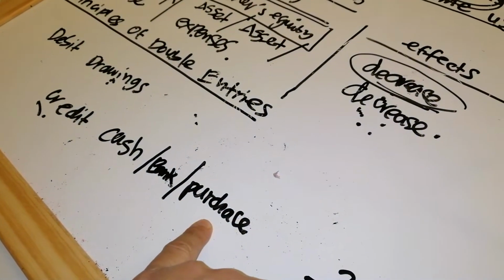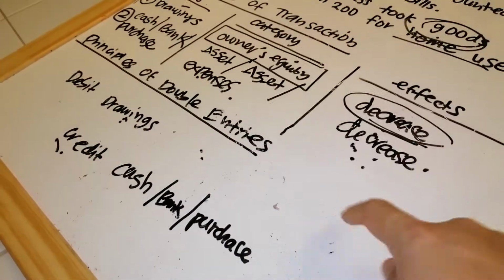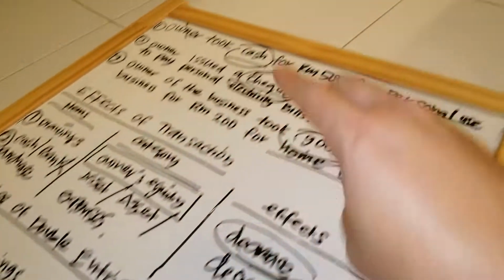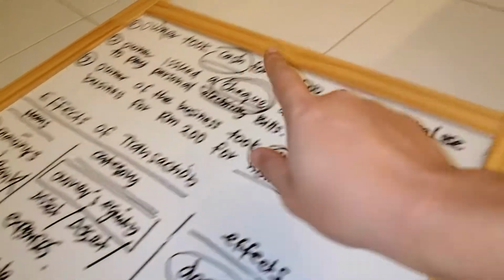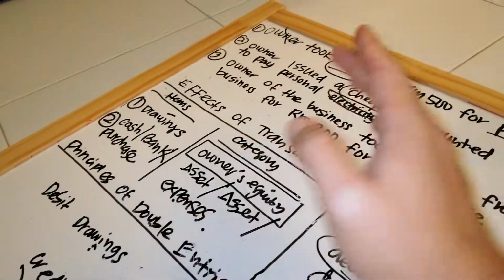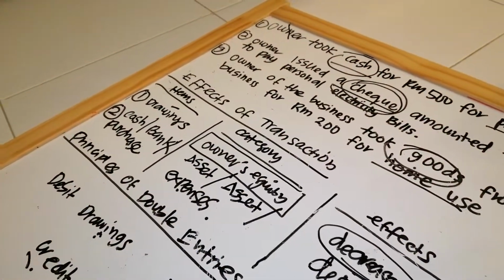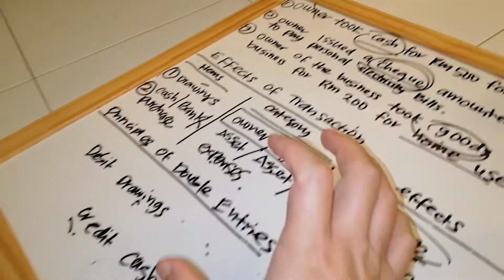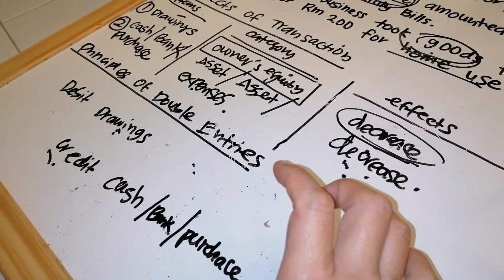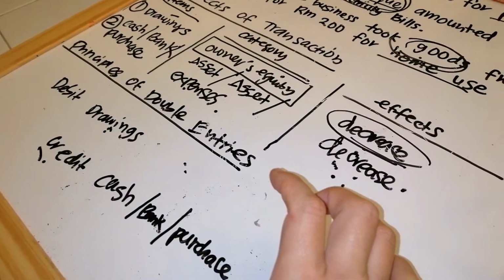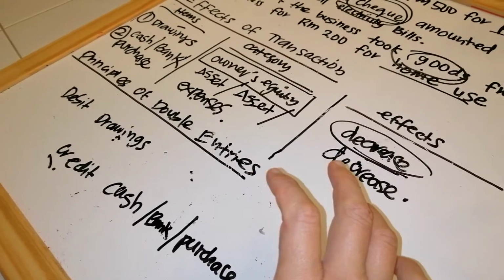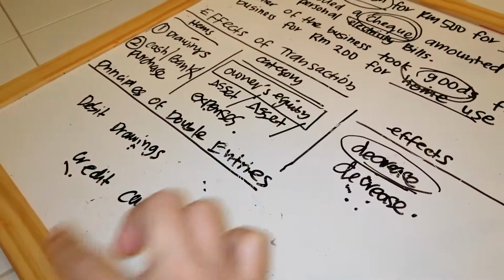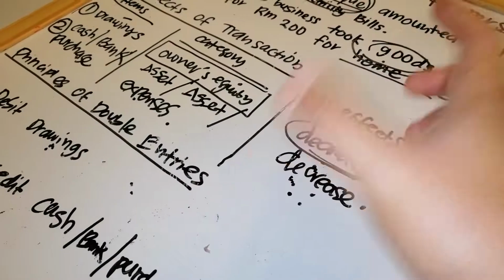Credit purchase. Then you specify the figures. And if you have 3 drawings during the final, don't combine like this one. You can prepare separately for effects of transaction, and prepare separately for principal double entry. Even if you have to repeat a few times, you have to.